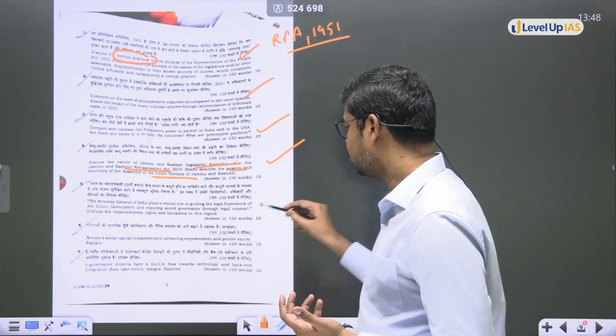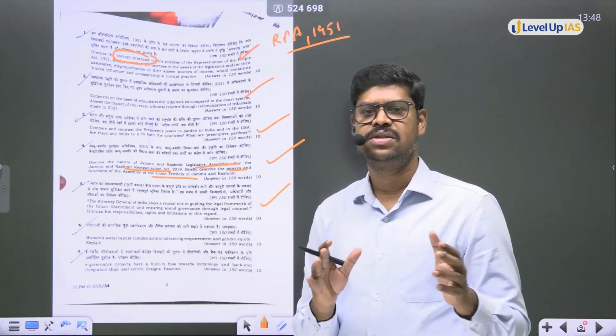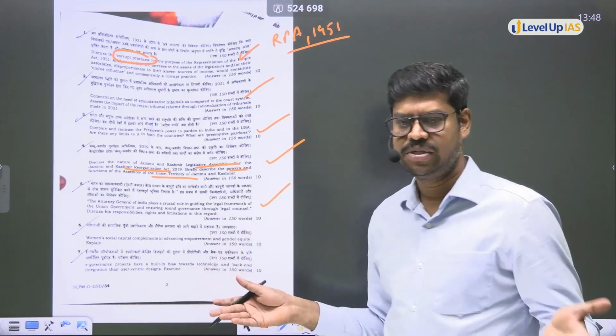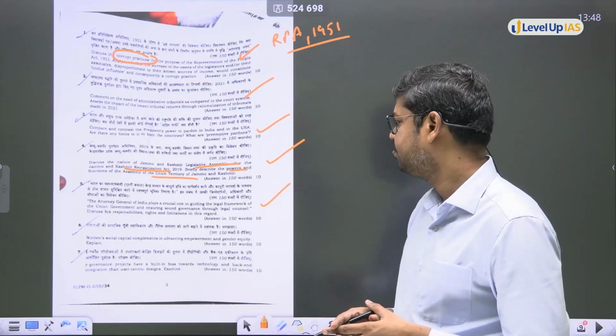A very conventional, very easy question. Easily you can get 6 to 6.5 marks if you write all these points with some examples, of course. So this is what is required.